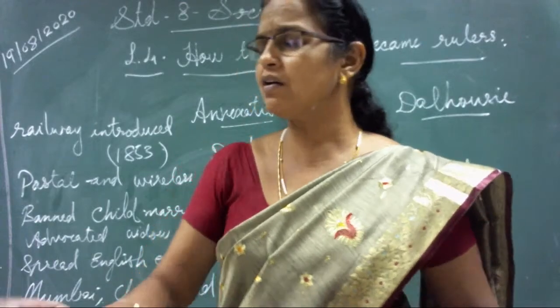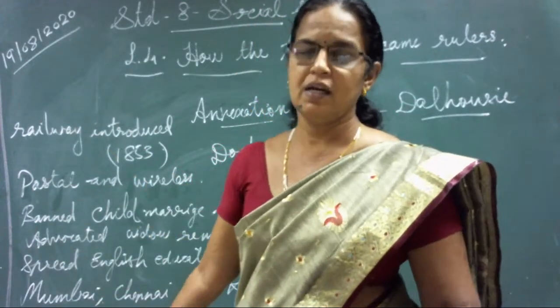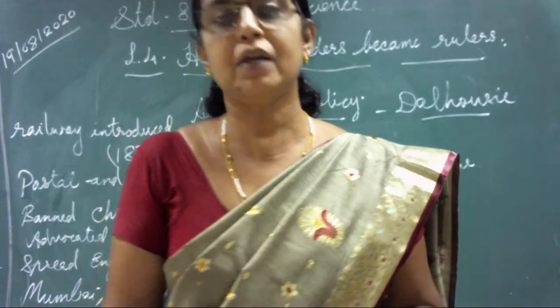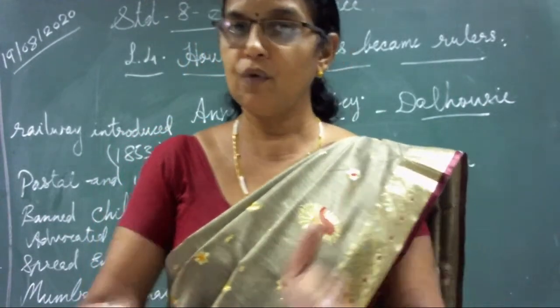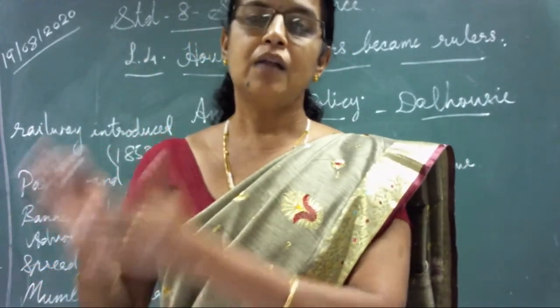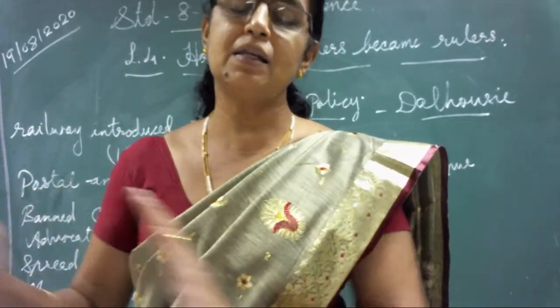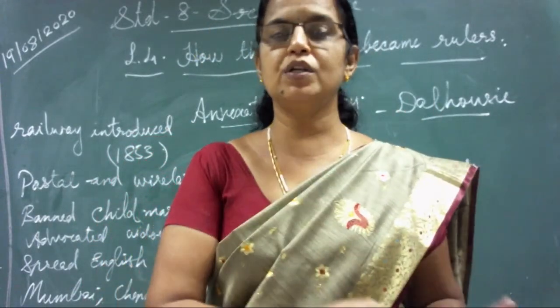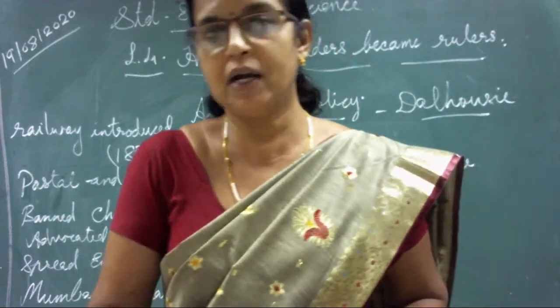So orthodox people were not ready to accept all these things. They thought this should not happen in India, and that anyway the Britishers had to be removed. On one side the orthodox feeling made them think that Britishers should leave India, and on the other side, Indians were fed up with the policies the British brought.